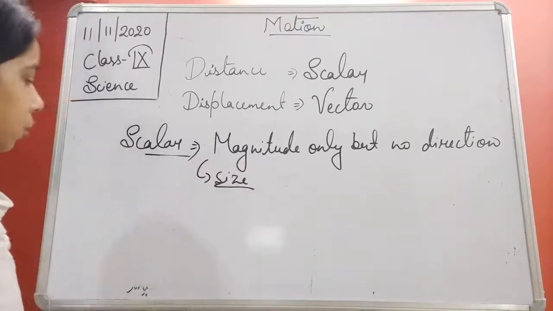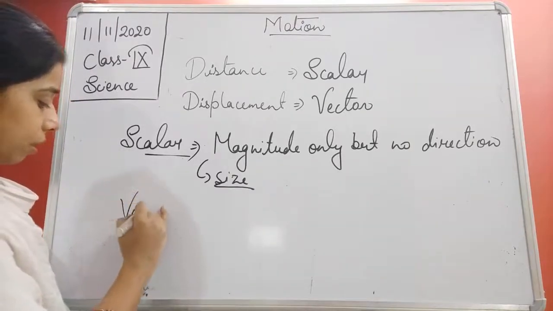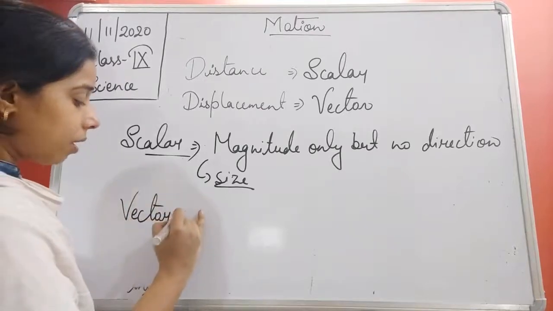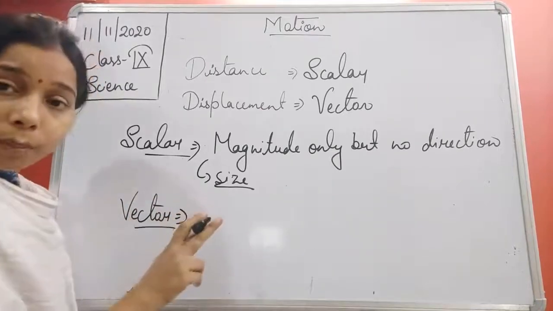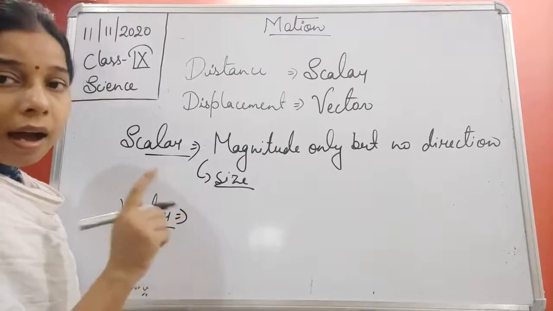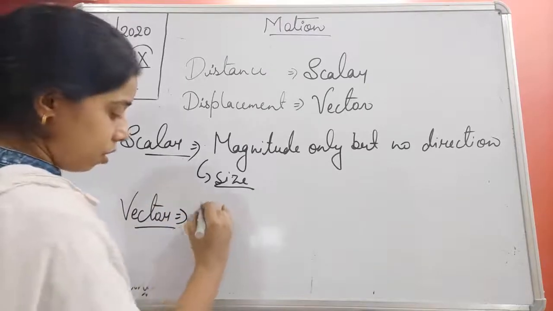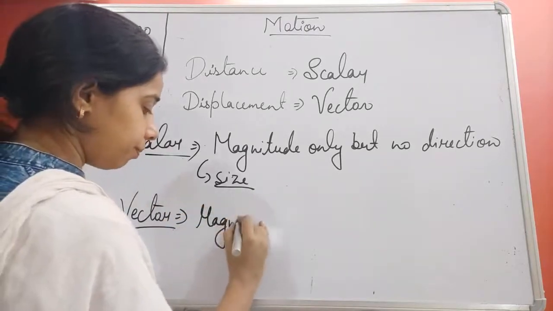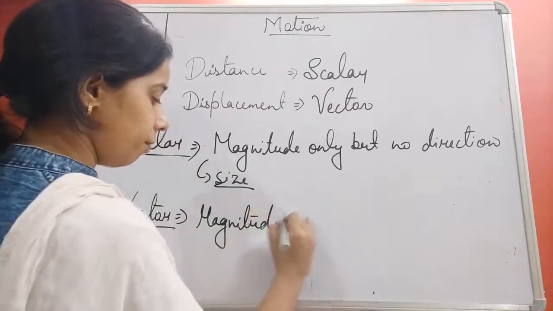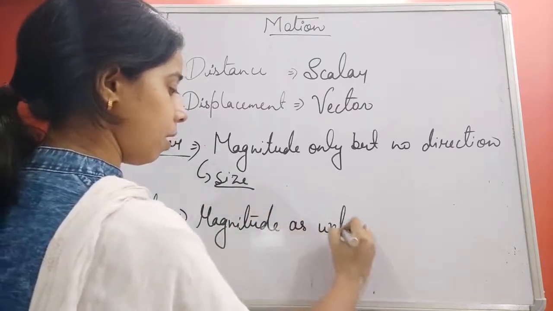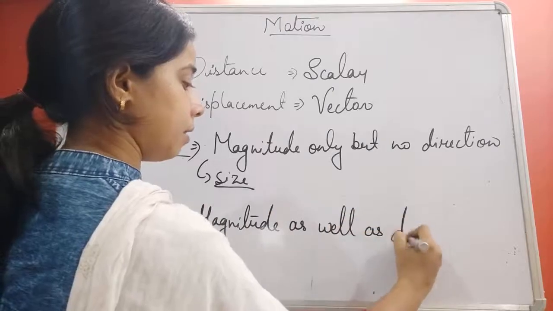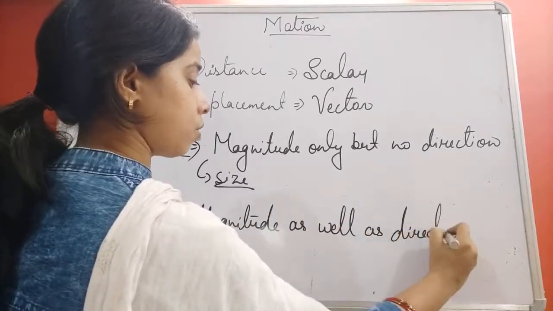And next one is the vector quantity. So what is vector quantity? Which is having both magnitude as well as direction.